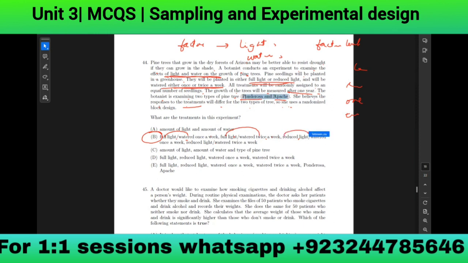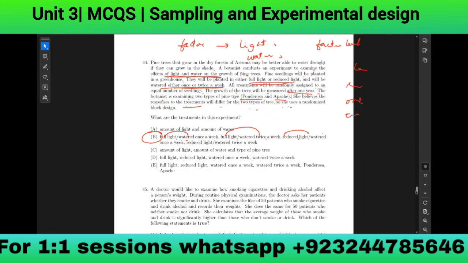What about Ponderosa and Apache? Where would that go? This is just examining two types of pine trees, types of trees. So it wouldn't go in factors or factor levels? Yes, it can go in factor levels.